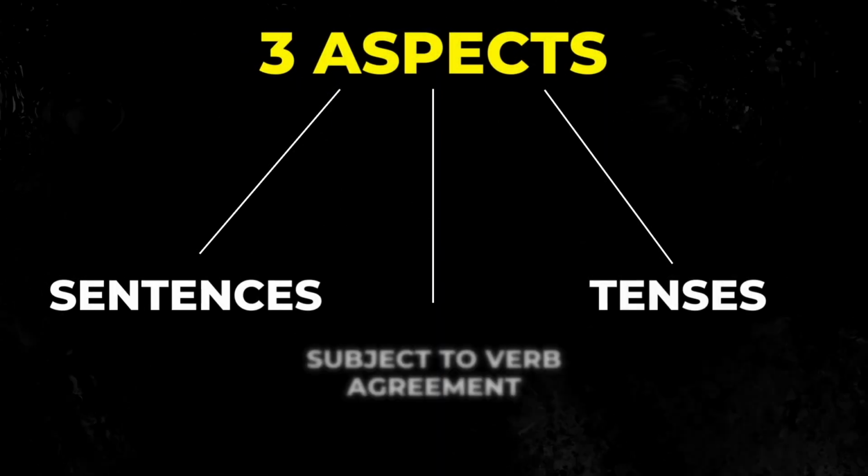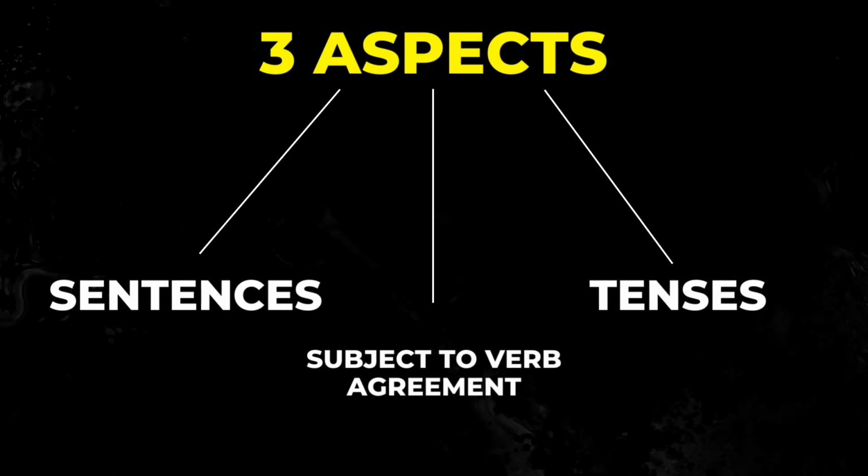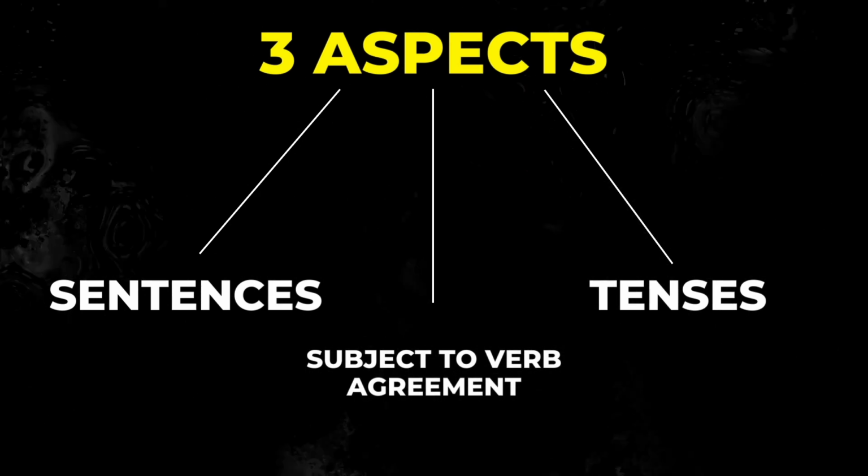So when we talk about band 6 grammar and band 8 grammar, remember we need 3 aspects to it. Number 1 is what kind of sentences you're using. Number 2 is subject-verb agreement, and number 3 is tenses. There could be many other factors, but in this video I'm limiting the explanation with respect to these 3 concepts that I just told you.